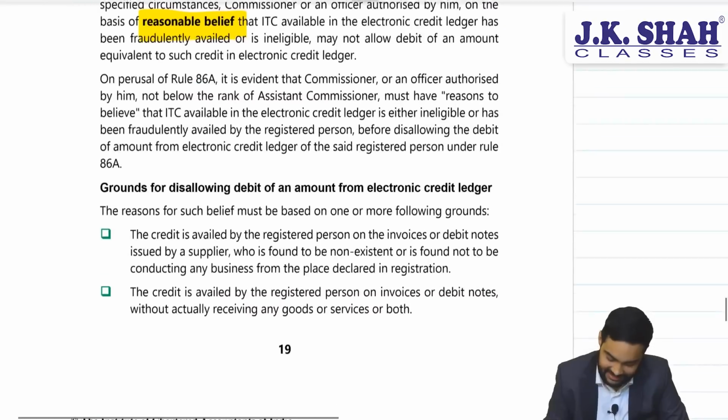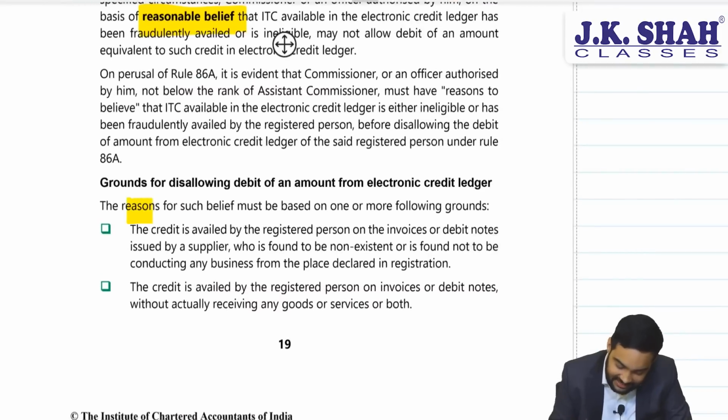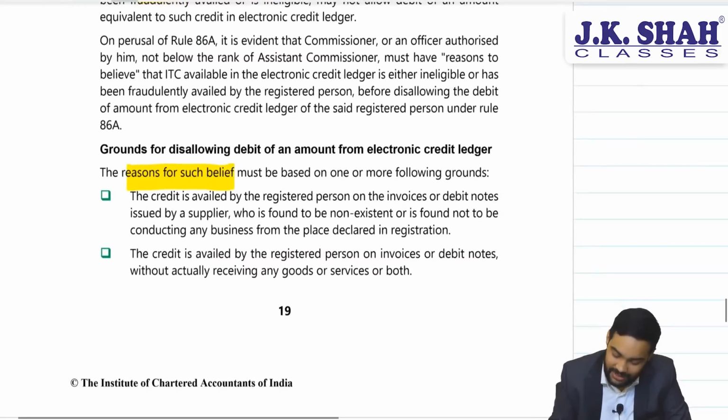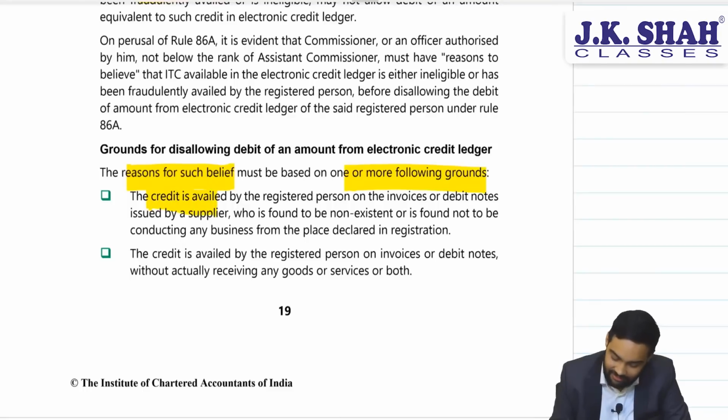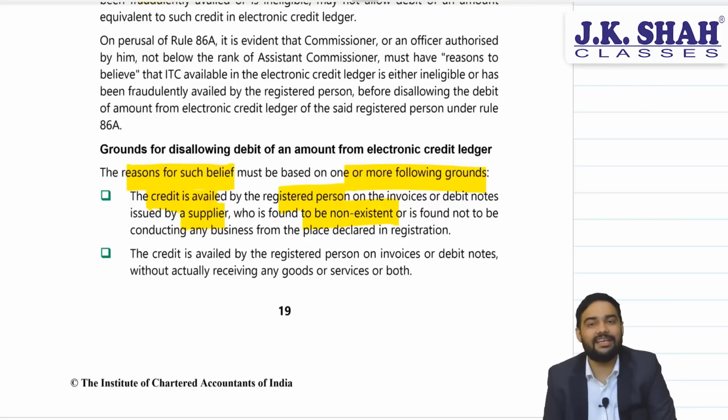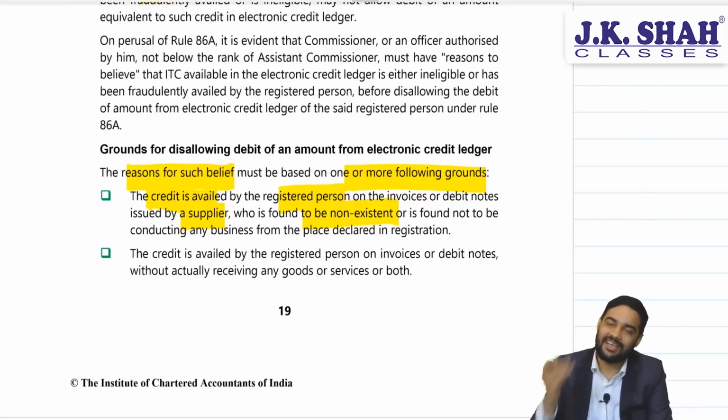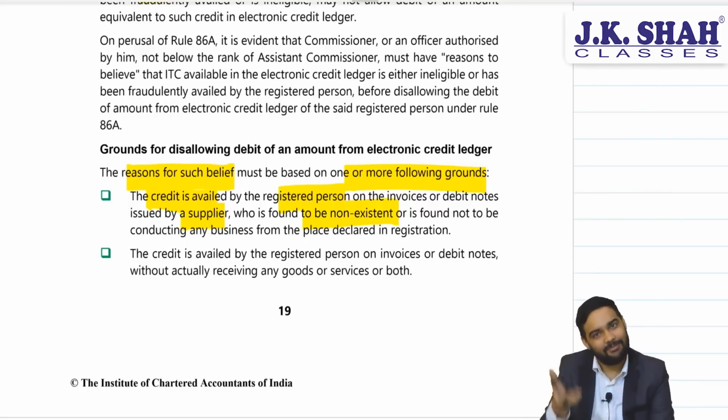Let's see that. The reason for such belief should be based on one or more following grounds. Credit is availed by a registered person where the person who has issued the invoice is non-existent. In fact, this is same Rule 86A language.